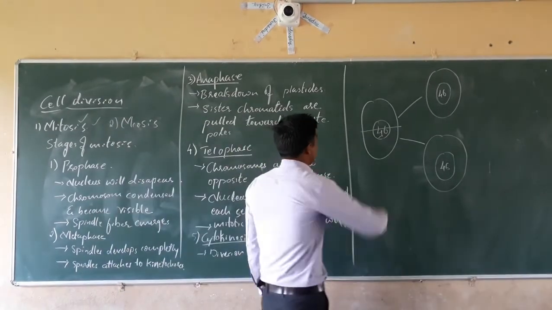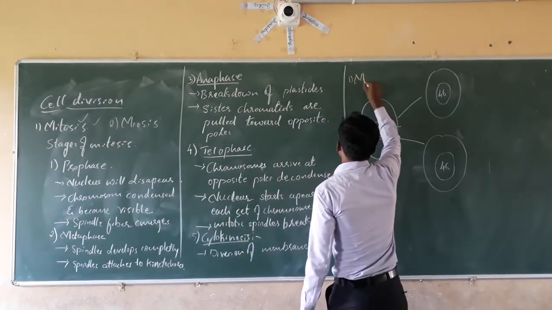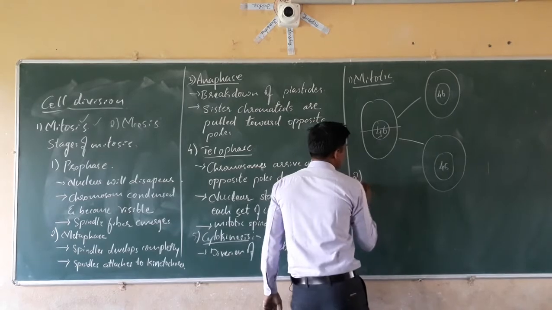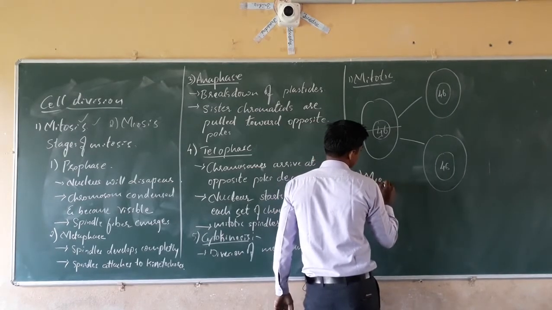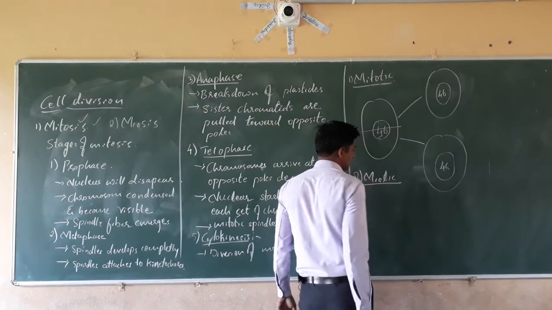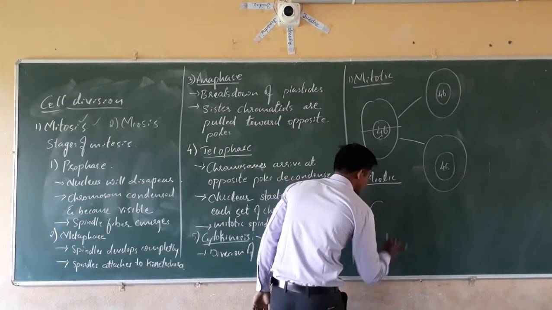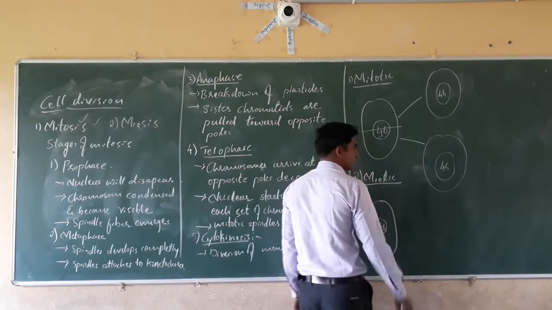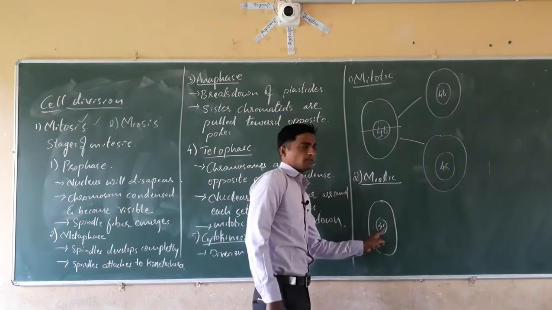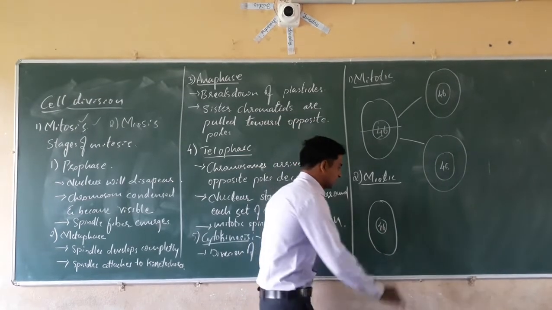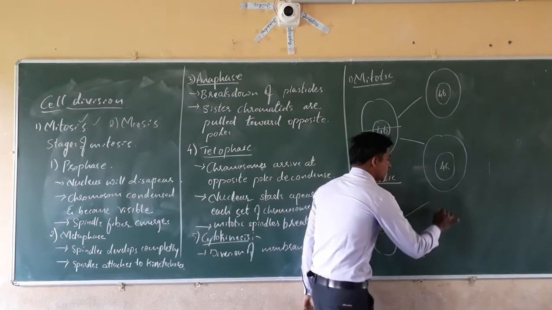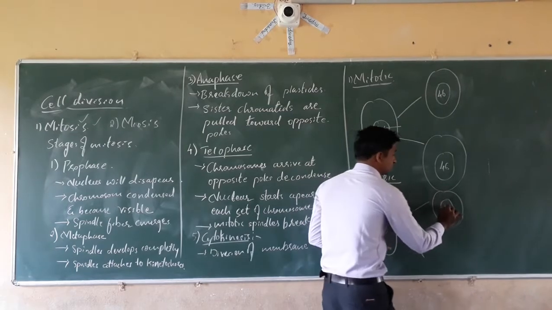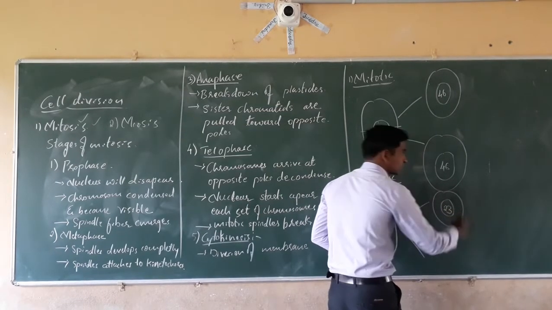Next, come to the meiotic cell division. Here what happens, dear students? A single cell with 46 chromosomes will divide into two or more cells with reduced chromosomes, that is half of the parent's chromosomes.